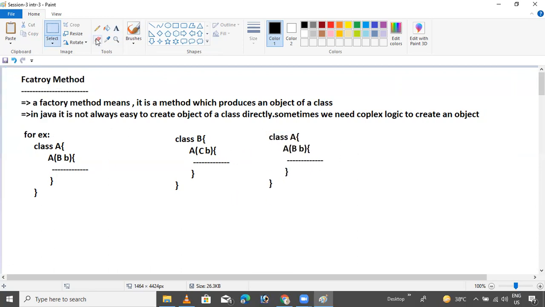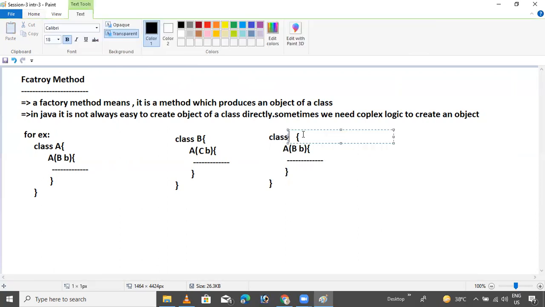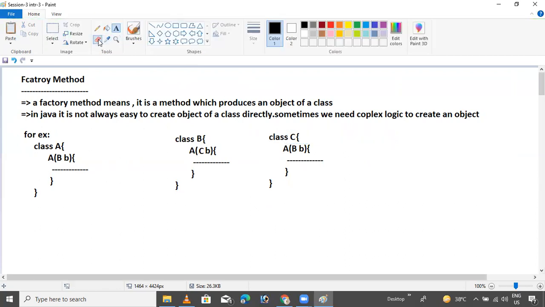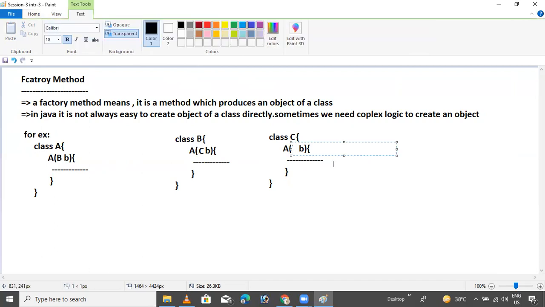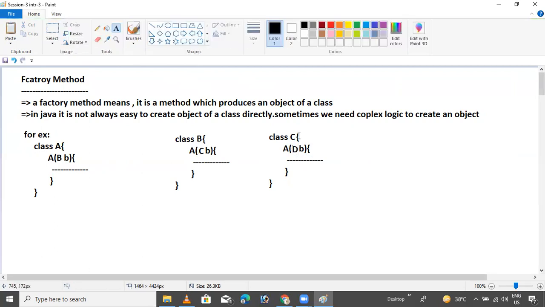And inside the C class, I want a D class object. I'll go here and declare D. So I want the D class now. I want the D class also.